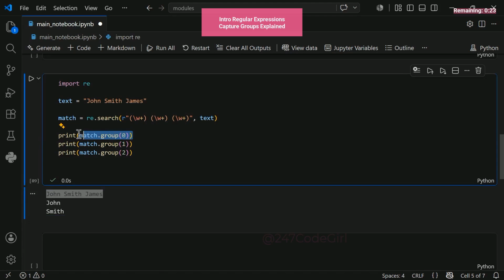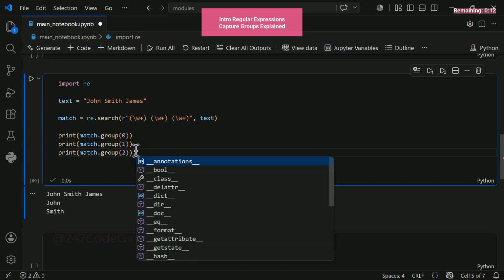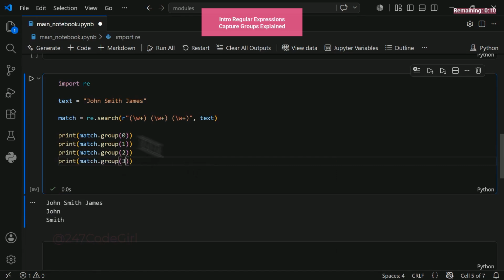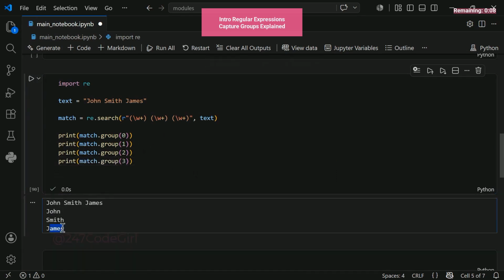Group 0 always exists. Look at John Smith over here. That represents position 1, so we have group 1 and group 2. Group 3 isn't visible because we haven't printed it yet. Let's simply reference group 3 here. And now we successfully capture James. That's how capture groups operate. These round parentheses are your capture groups, defining subsets beyond group 0. Keep watching to master regular expressions.